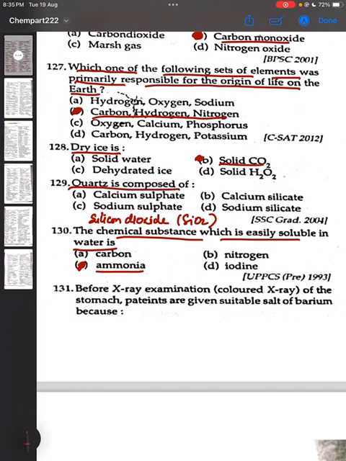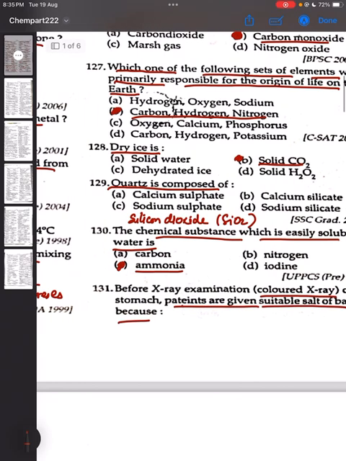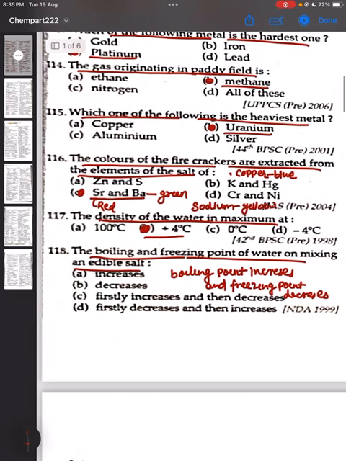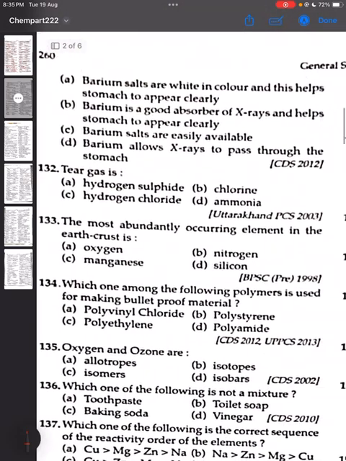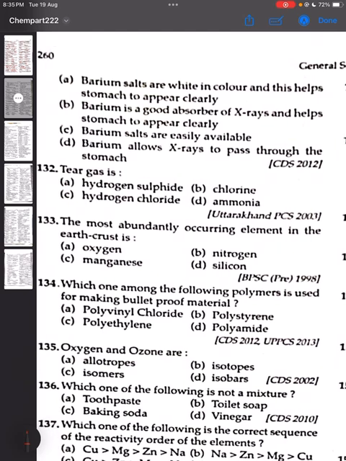Option C is the correct answer. 131. Before X-ray examination of the stomach, patients are given suitable salt of barium because barium is a good absorber of X-ray and helps the stomach to appear clearly. ऑप्शन बी इज़ द करेक्ट आंसर. अगर इसके अलावा ये भी ऑप्शन रह सकता है कि X-ray does not pass through barium. True or false? It is true. X-ray cannot pass through barium.